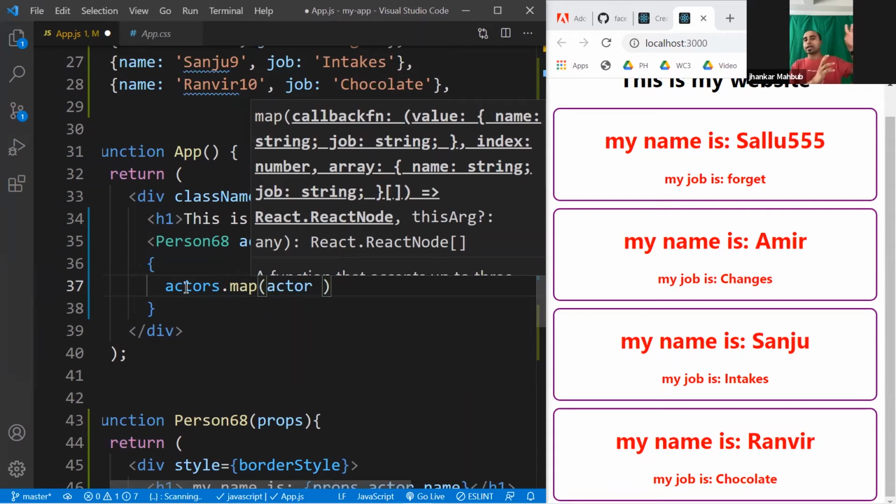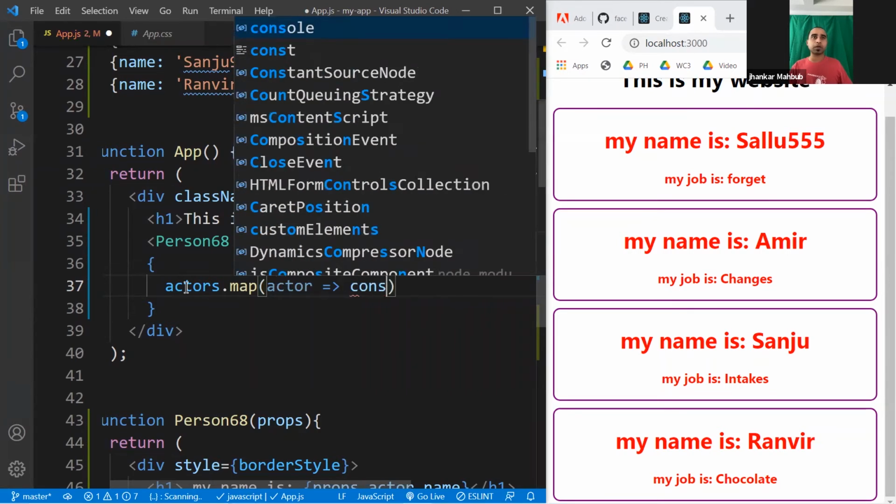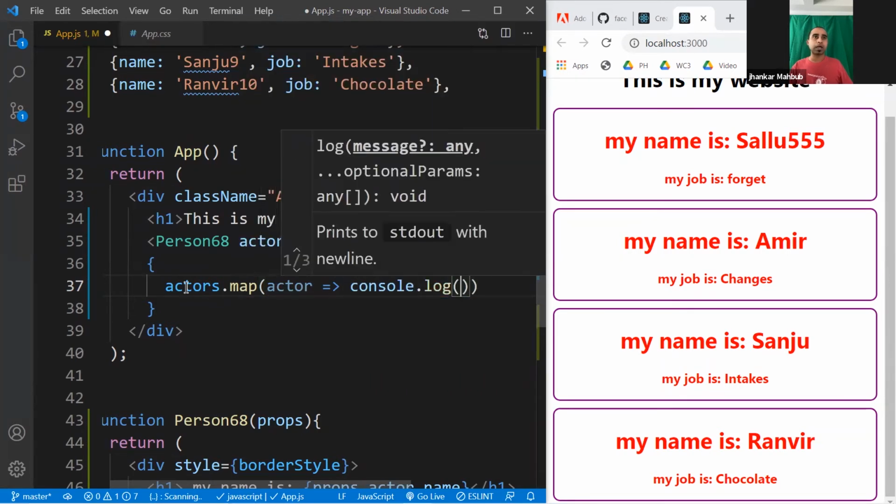Or the collection is like actors. It could be, for example, friends, then the name will usually be given as a friend, or users, and then the name is like user. So plural is the collection and singular is every element. And you do an arrow function like this, and then you can simply console log the actor.